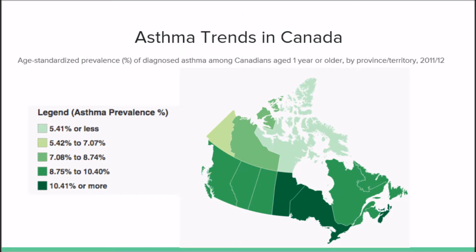In this slide, we address the geographical trends seen in Canada with regards to asthma prevalence. There is an increased prevalence of asthma in Ontario, Manitoba, and Nova Scotia, although the overall prevalence is relatively even among the rest of the provinces. On the other hand, the territories showcase a decreased population of individuals living with asthma. There are several risk factors that can contribute to the geographical distribution of chronic disease. The most common include tobacco smoking, in- and outdoor air pollution, urbanization, occupational risks, family history, and obesity.